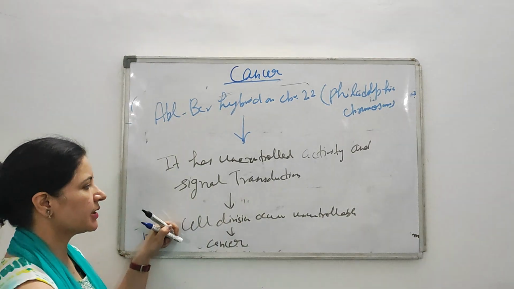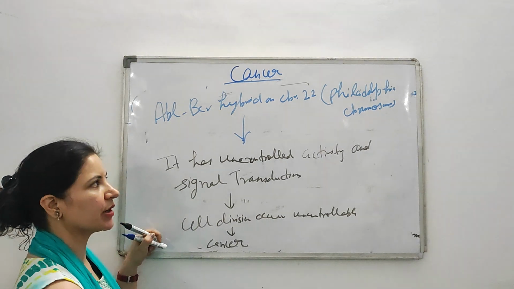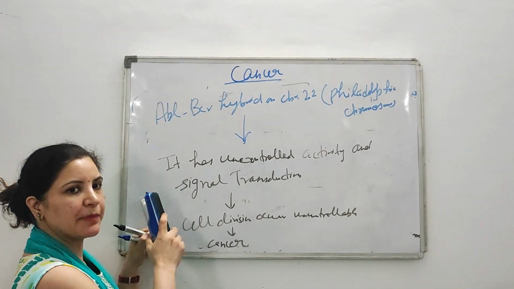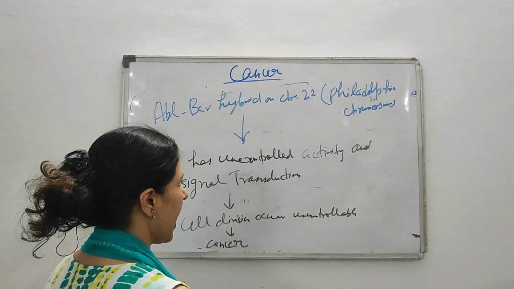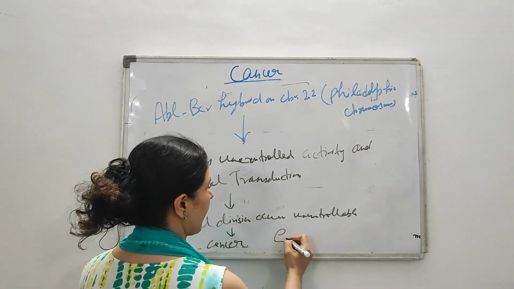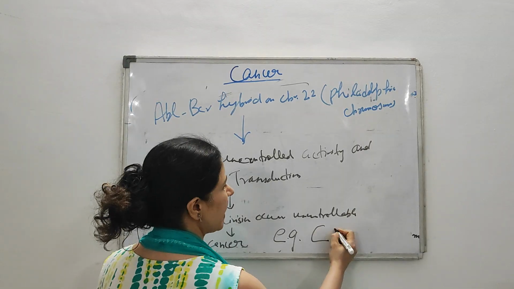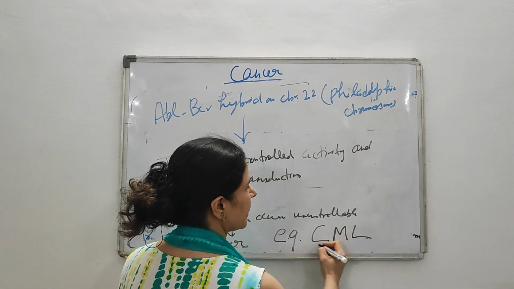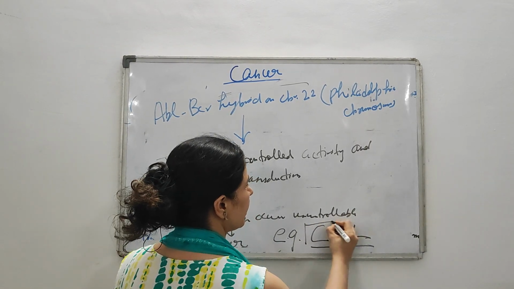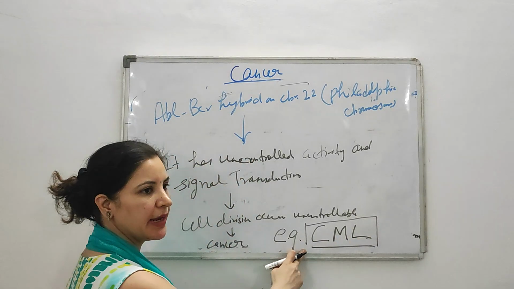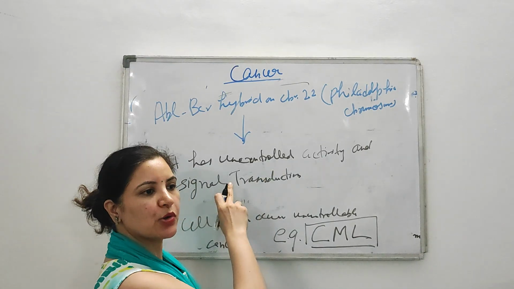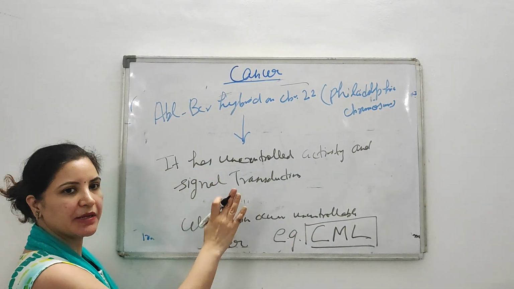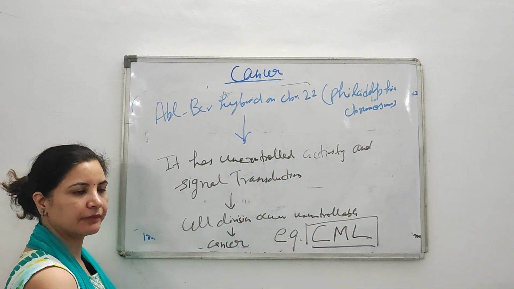Okay, so this is the example of how, by chromosomal translocation, the proto-oncogene ABL-BCR converts into an oncogene and develops cancer. One of the well-known established examples of this is CML, that is chronic myeloid leukemia. In human beings, CML occurs by the chromosomal translocation of this ABL-BCR hybrid gene. Okay.